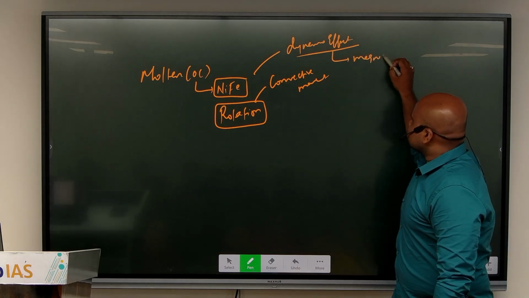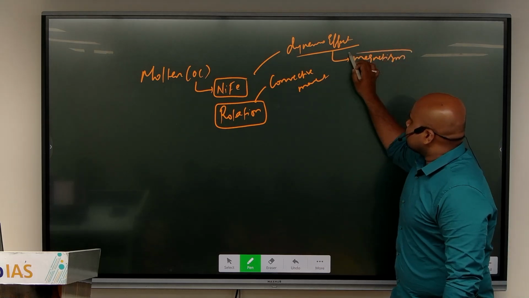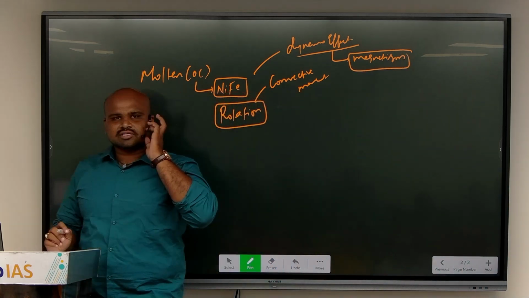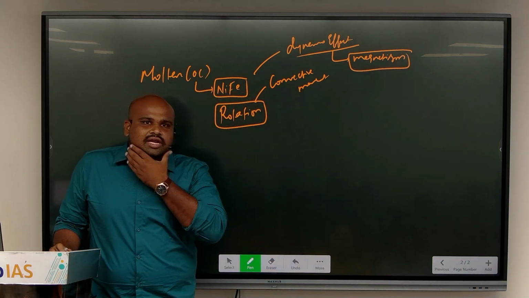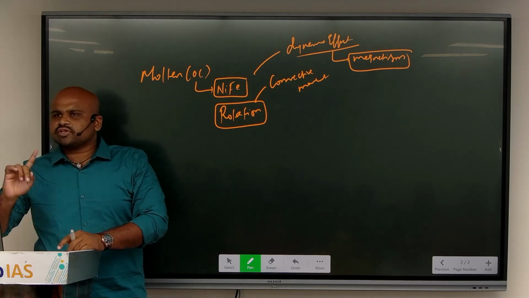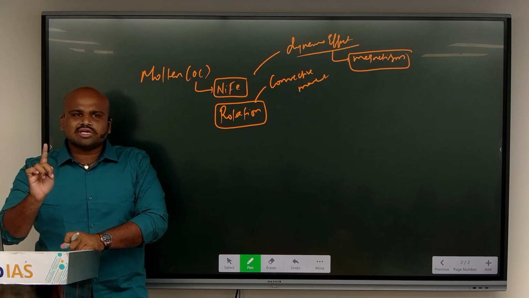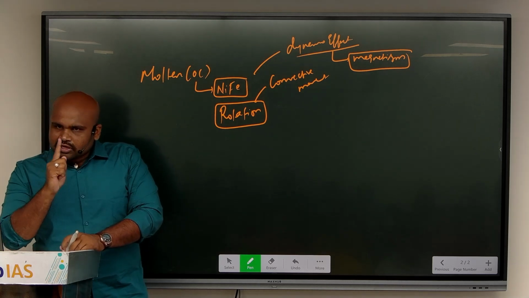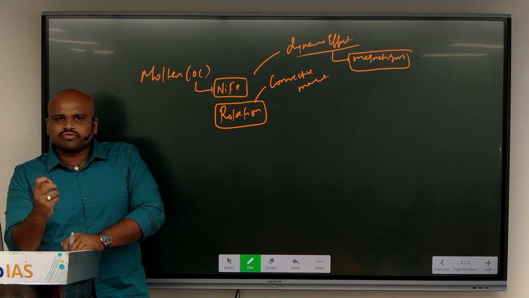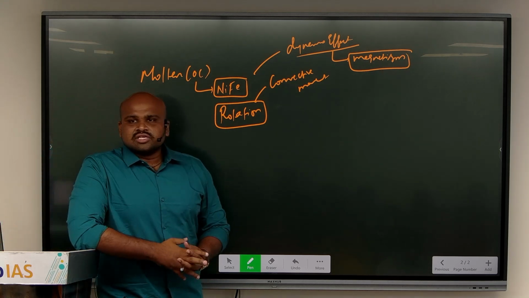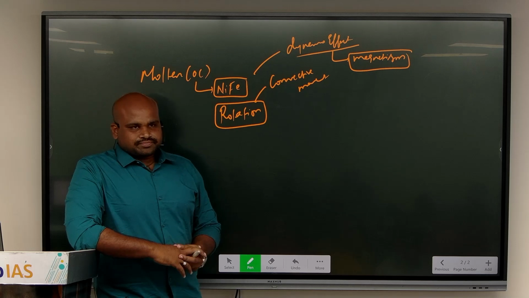This will result in a phenomenon of magnetism. That is where I see the source of geomagnetism. I see that it is purely generated because of the continuous movement of the molten iron in the core. Because of the continuous movement of the molten iron within the core, because of the dynamo effect, there is this generation of magnetism called geomagnetism.